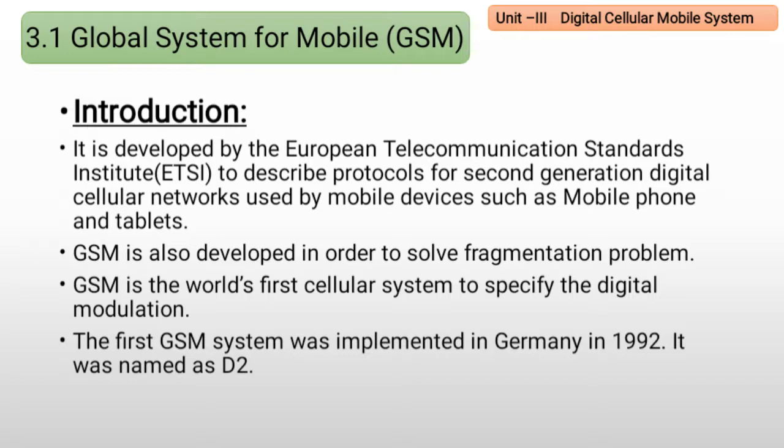Okay, and in TDMA each user is allowed to use a radio channel only for a fixed duration of time. So this is the introduction of GSM, that is Global System for Mobile Communication. We can call it also mobile communication.